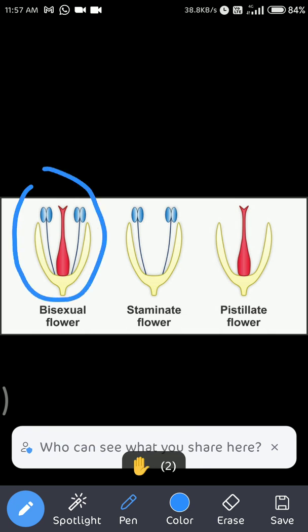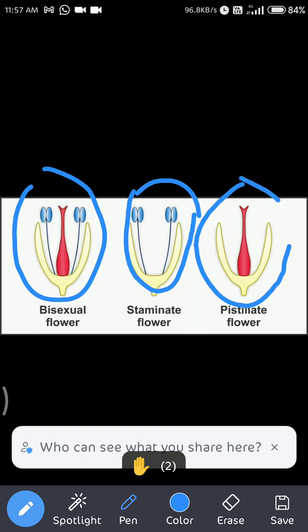But if only one is there, here you can see only stamens are there. Here you see only pistil is there. So one is there. Uni means one.